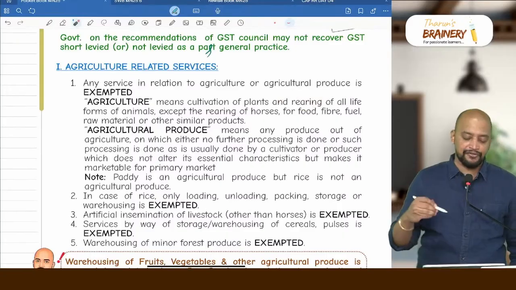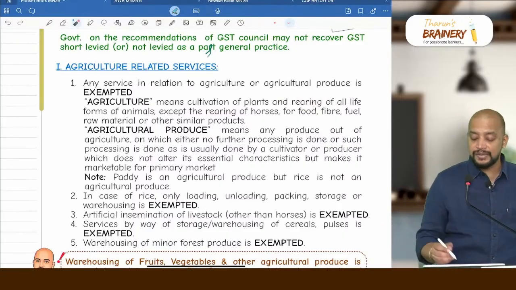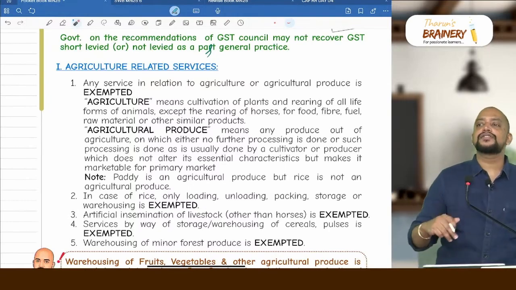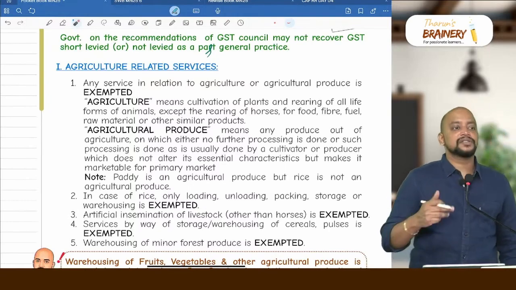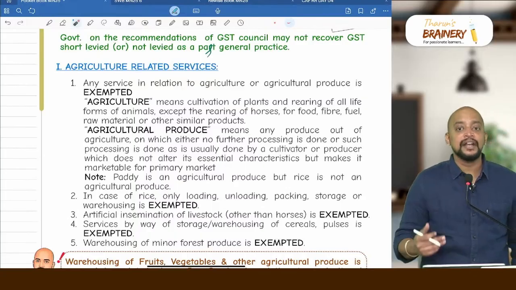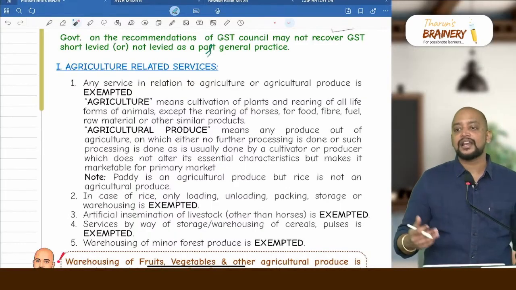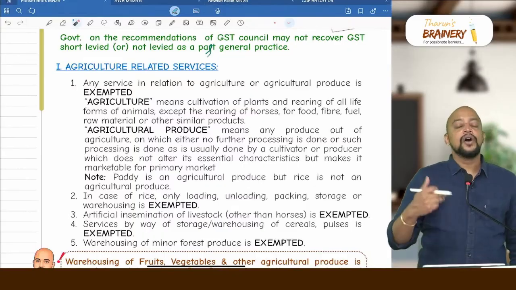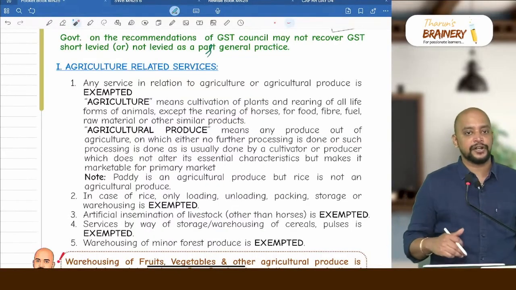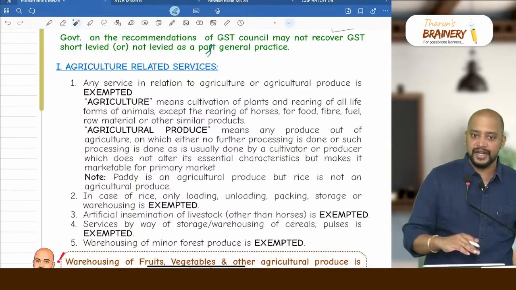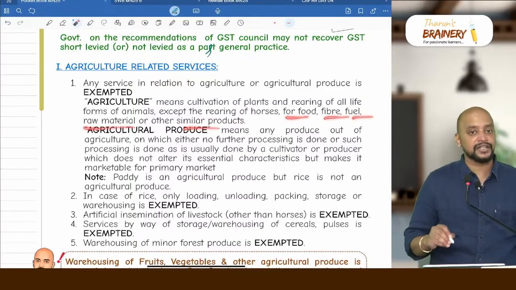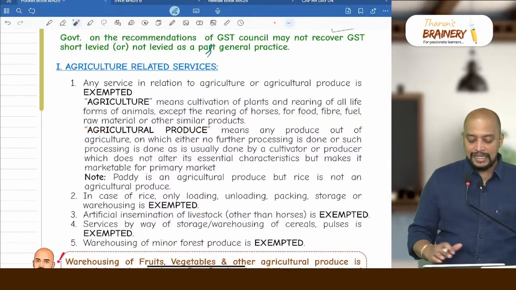Rearing of all life forms of animals, rearing meaning taking care of them for reproduction, and all forms of animals except horses. Why is only horse excluded? Horses are in no way connected to agriculture. Why only horses? Because only horses are allowed for rearing, and all other animals like wild animals are not allowed for rearing, and some endangered species of animals are also not allowed for rearing. That's why they are not given. Of the animals which are allowed for rearing, horses are in no way connected to food, fiber, fuel, raw material or other similar products. That's why they will not come under agriculture.